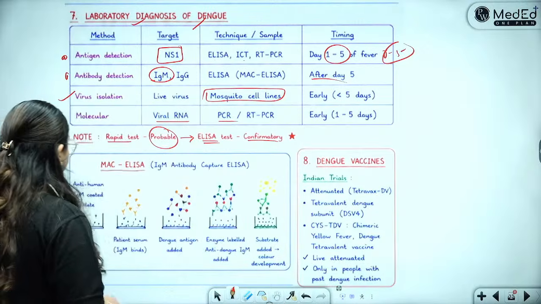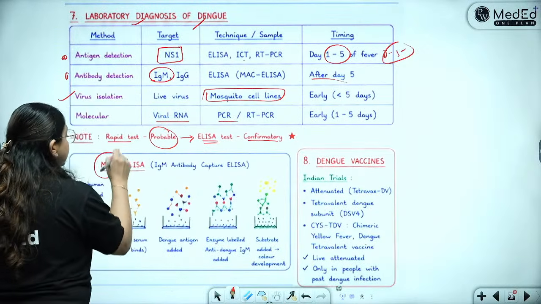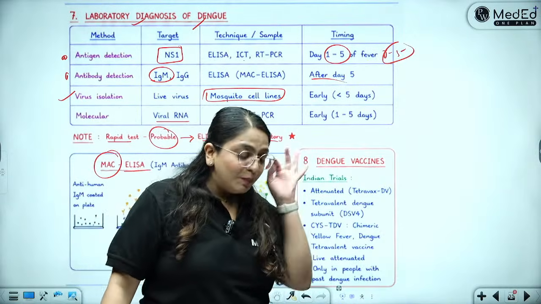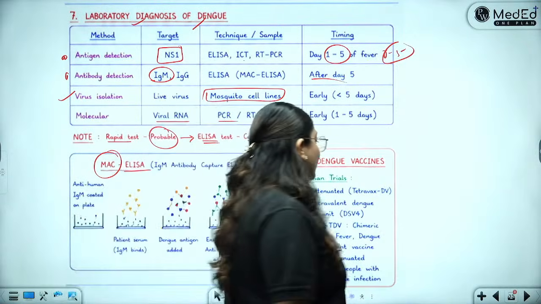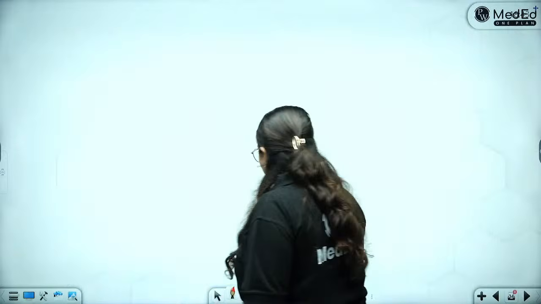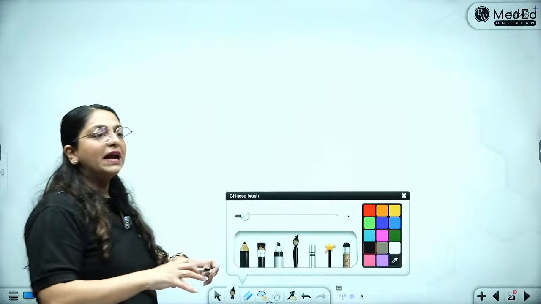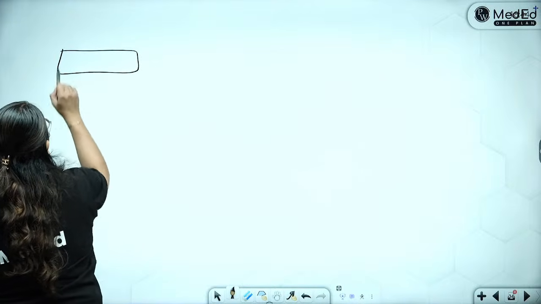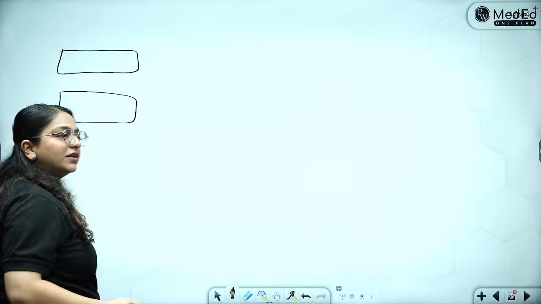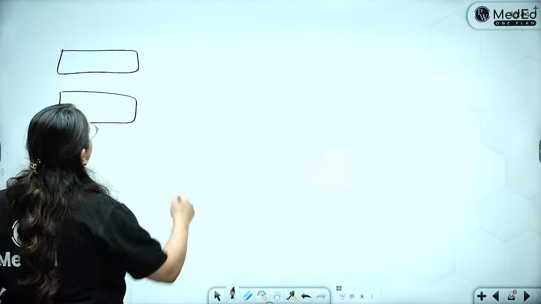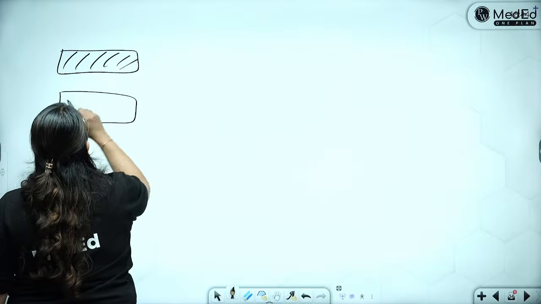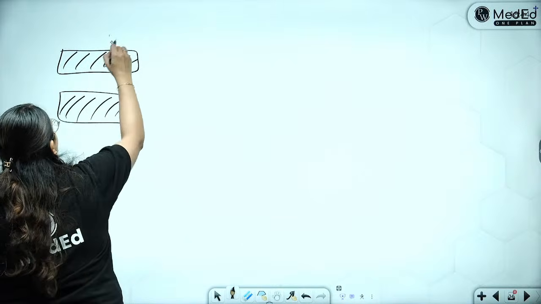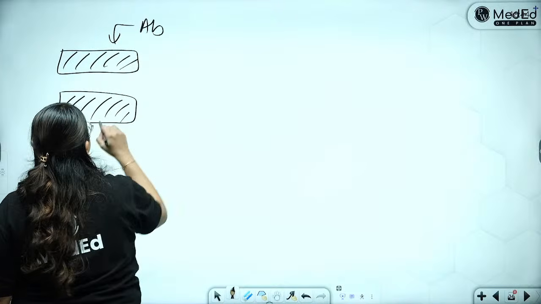All right. Then the test ELISA which is done for dengue is called as MAC ELISA. And if you make a diagram of it, it is even more beautiful. So my students would know that we have really simplified the MAC ELISA. So remember MAC ELISA as the double-decker Maharaja Mac. You know McDonald's Maharaja Mac, that is what is MAC ELISA. Always the upper bread and the lower bread or the buns of the burger, they are always going to be your antibodies.